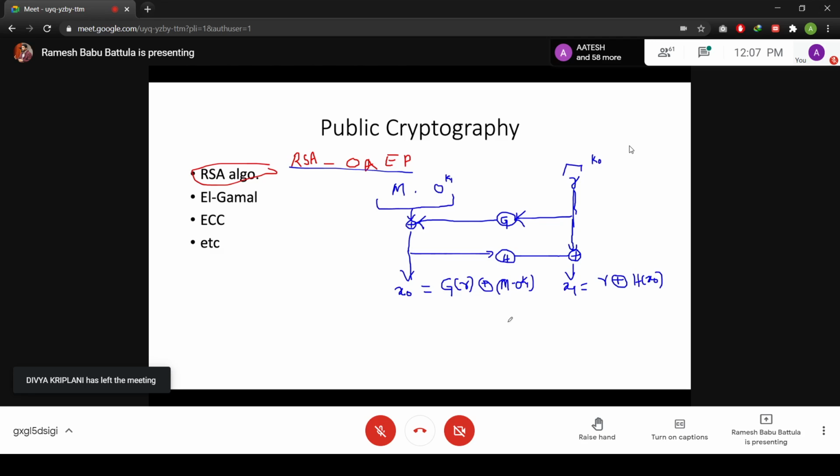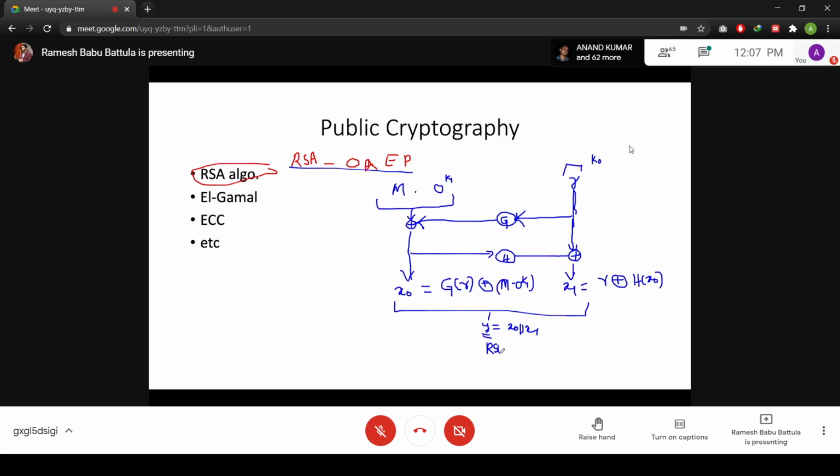Now you provide X0 and X1 as the input. The complete message is going to be Y, so Y is equal to X0 concatenated with X1. This you provide as input to your RSA algorithm.